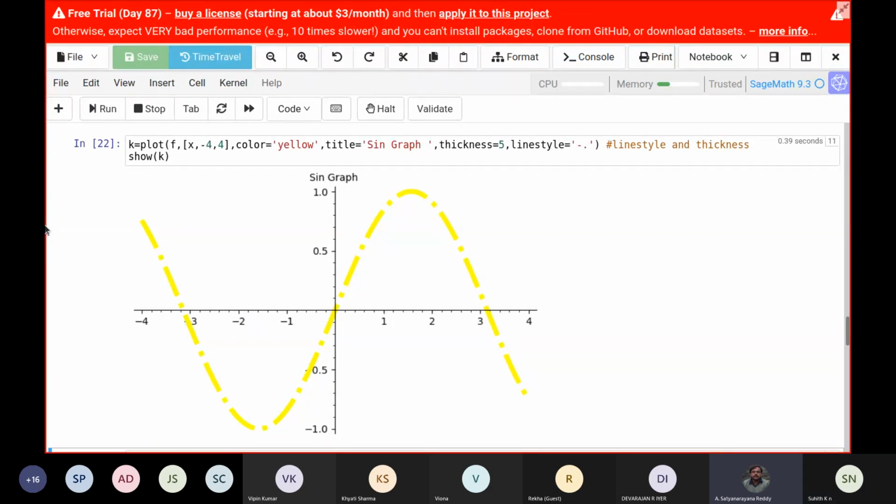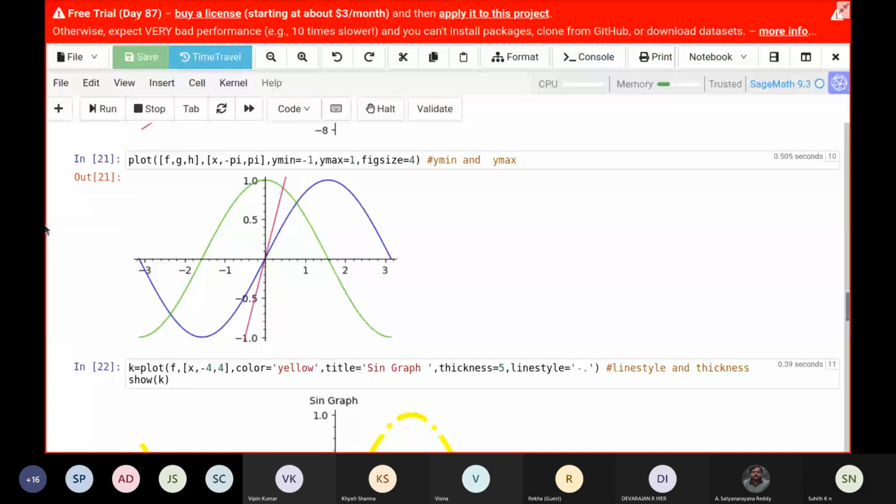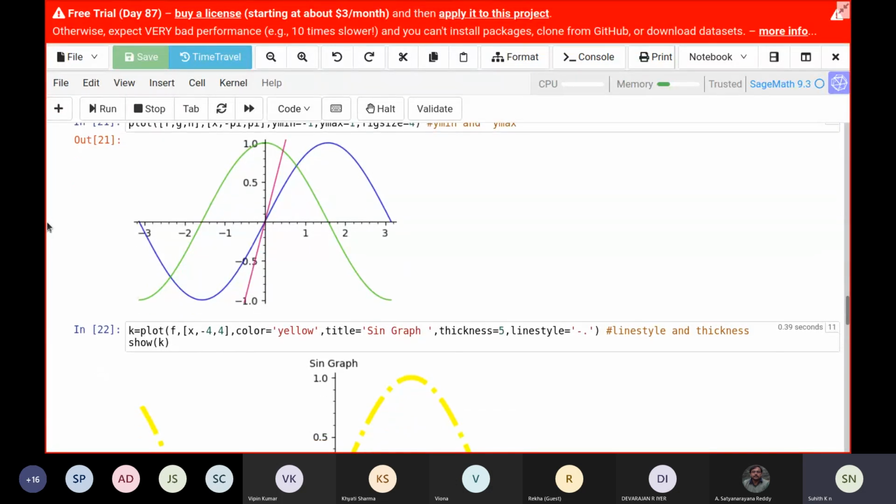Vipin, you want to say something? Yes, I was asking one question. You have given here a title equal to sine graph. In the previous command there were 3 graphs, so I want to separate each graph and give each a name. Yes, I'll come back to that in the next function. Okay, no problem.